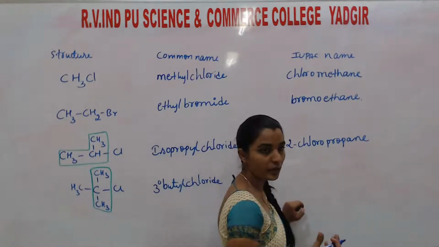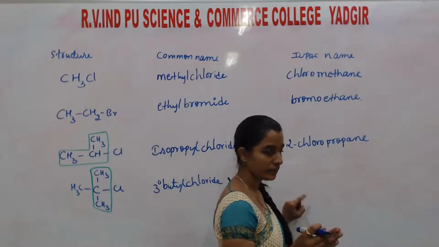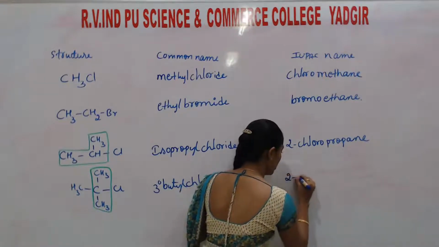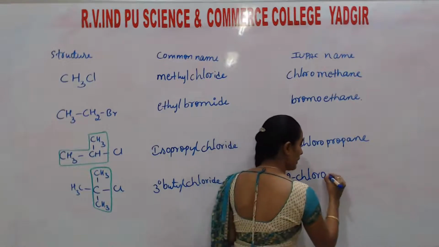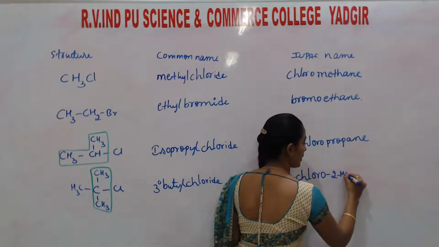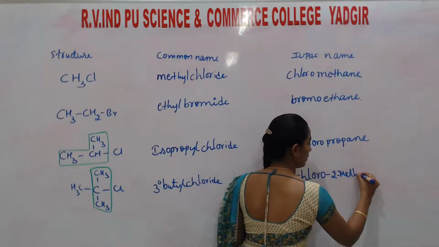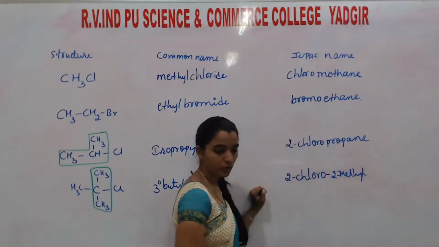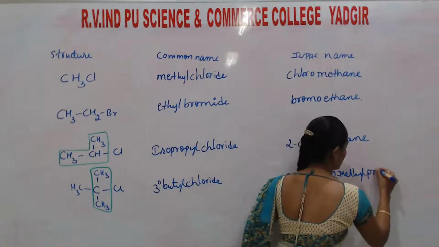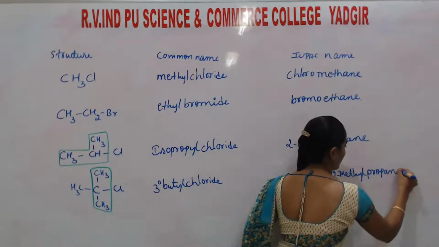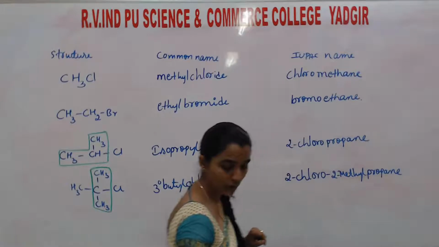According to alphabetical order, C comes first. So that means 2-chloro, hyphen, 2-methyl. 2-chloro-2-methylpropane.